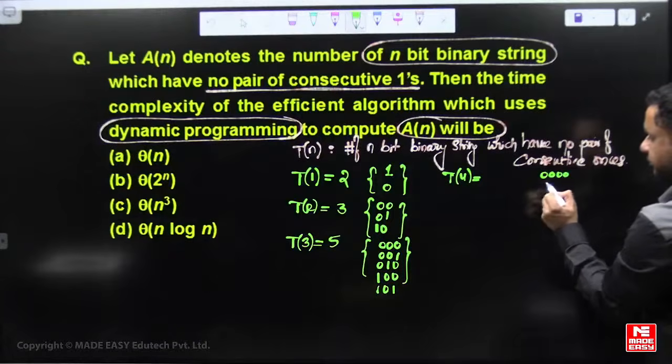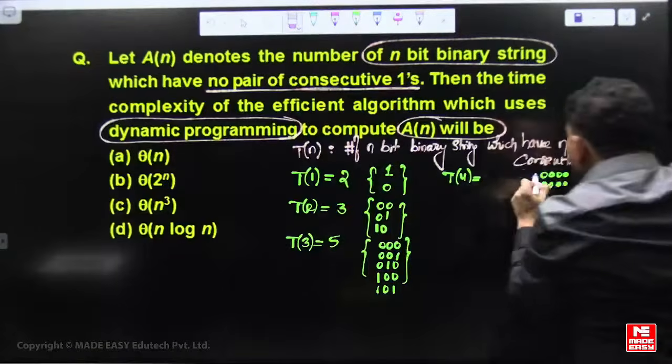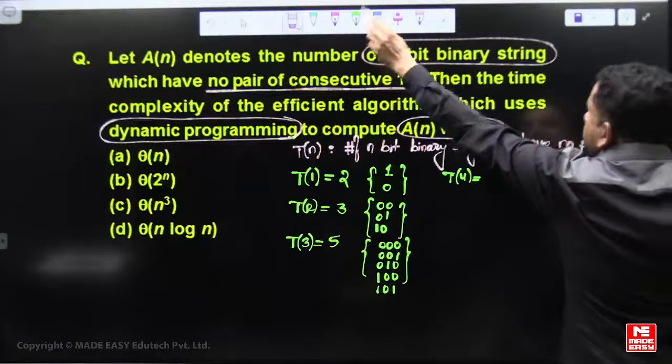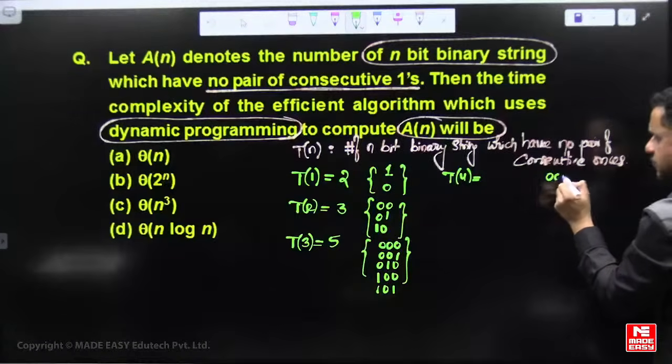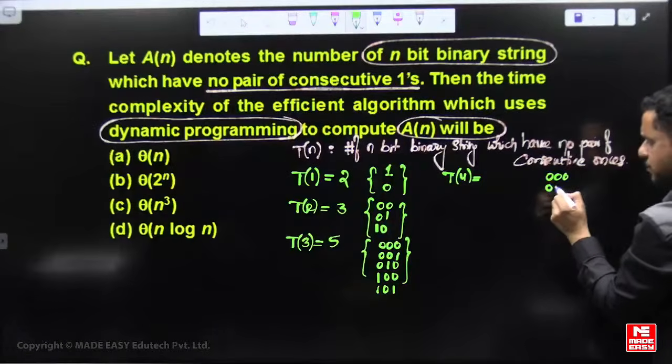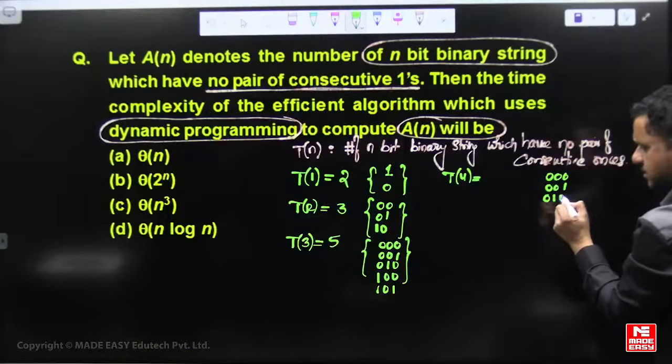Now if you think about T of 4, these 5 sequences add most significant 0, and that is also an answer: 0 0 0 0, 0 0 0 1, 0 0 1 0, 0 1 0 0, 0 1 0 1.